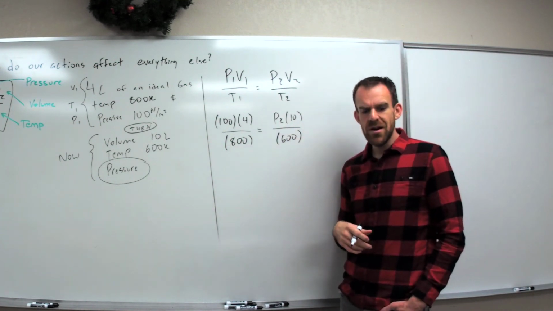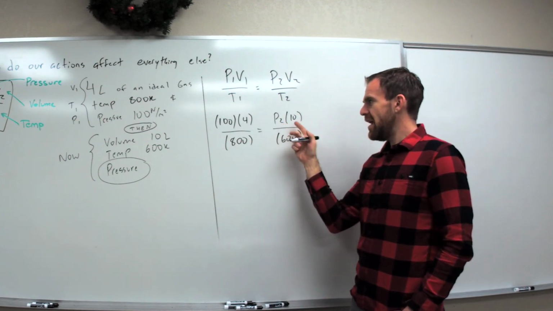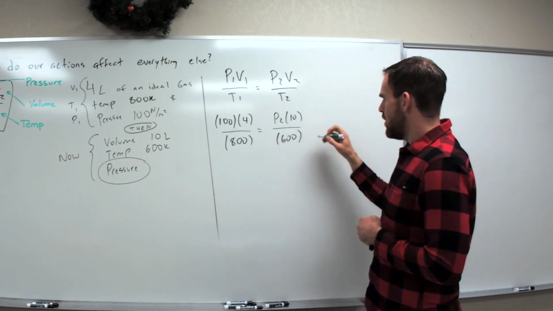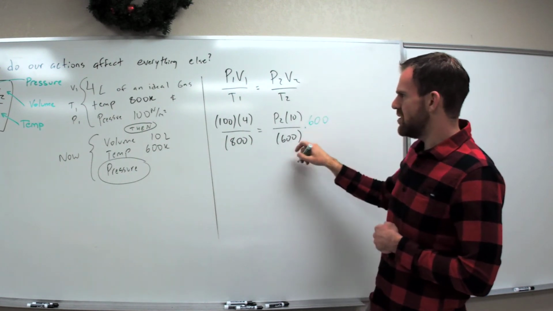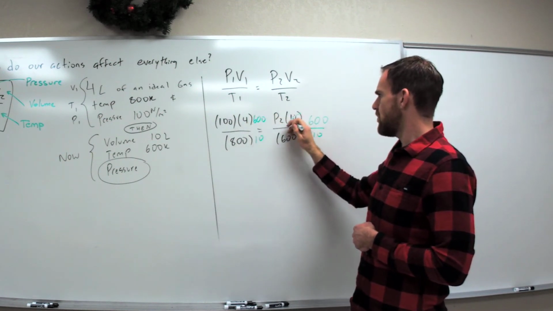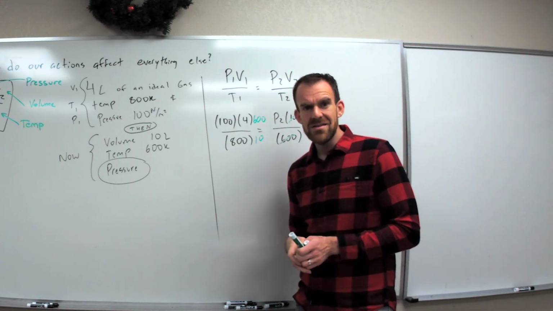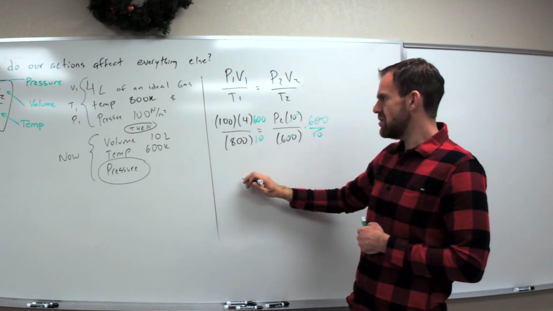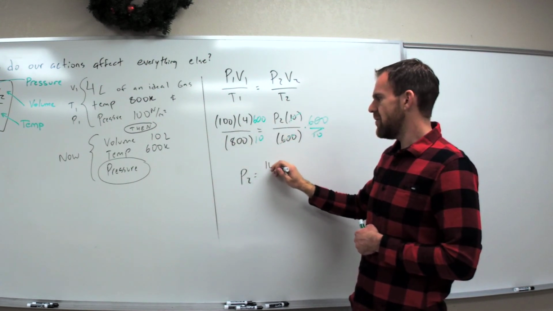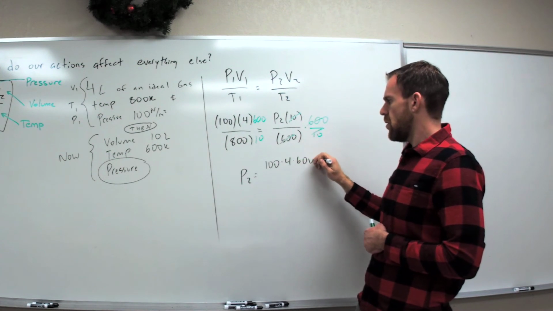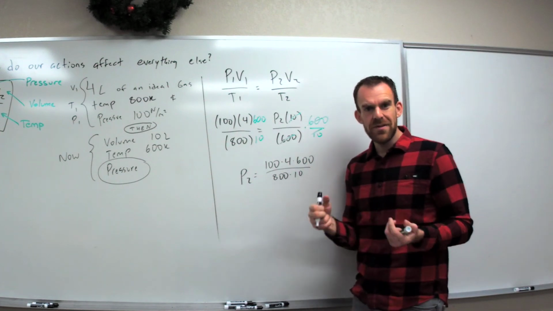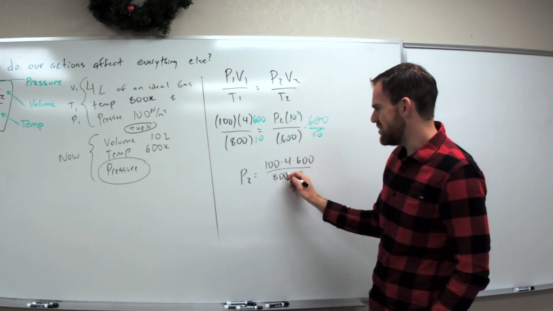Now, how do we solve this from here? Well, simply get everything that's not P2 away from it. So I'm going to multiply by 600 on the top and bottom, so those cancel. And I'm going to divide by 10, so those cancel. And so my answer, and you should get a numerical answer, so multiply this one out. 100 times 4 times 600 over 800 times 10.